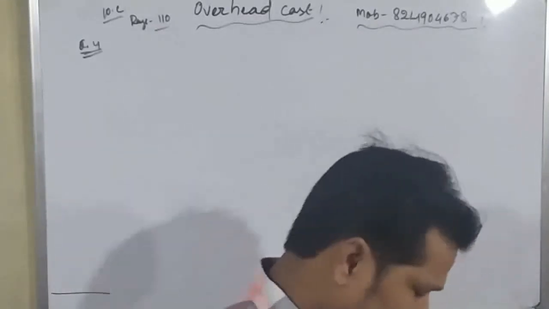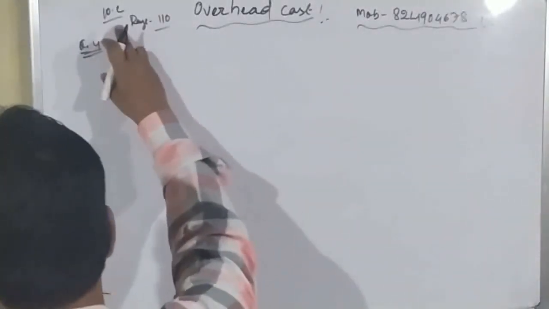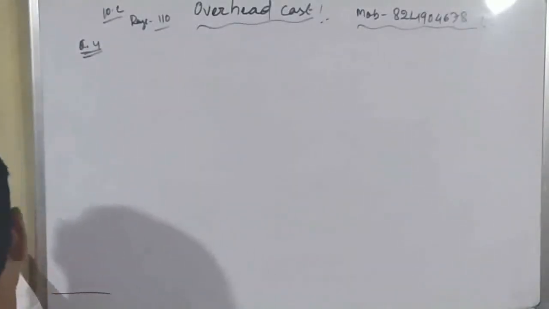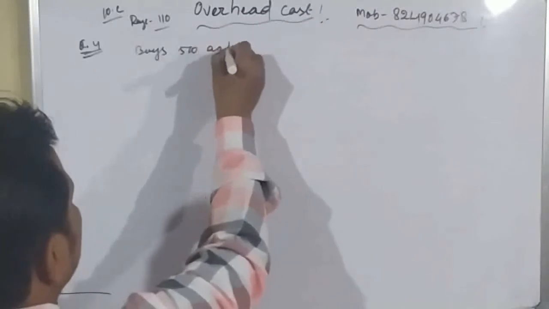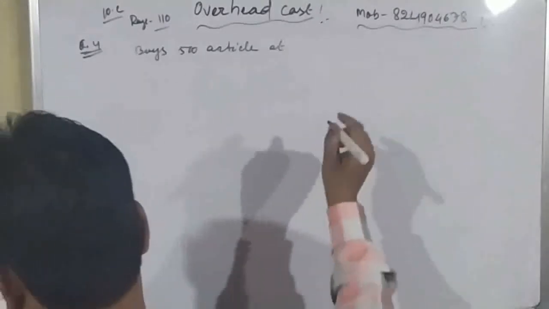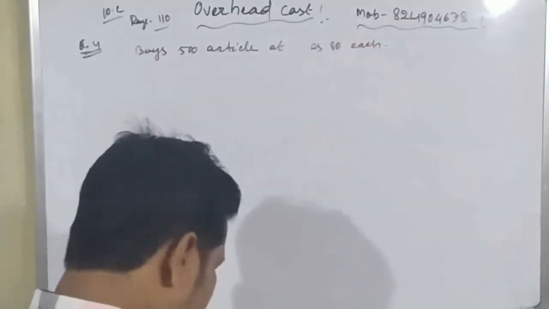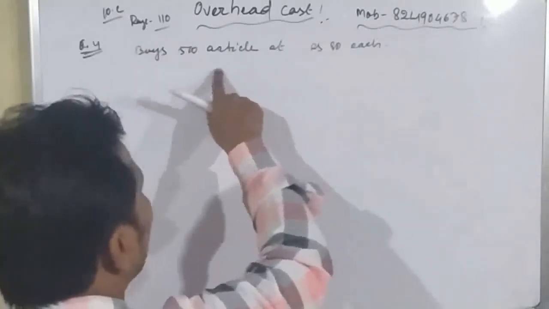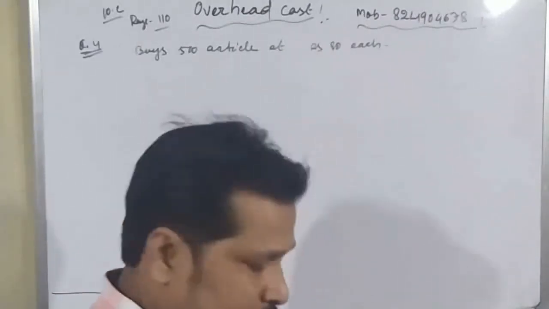Okay, student. So I am following the ICSE books and I have written the chapter number, exercise number and also the page number. So question number 4: it is given that a businessman buys 500 articles at 80 rupees each. That means the total cost price is not given. The cost price of one article is given and he has bought 500 articles. That means first of all we have to find the total cost price of the articles.